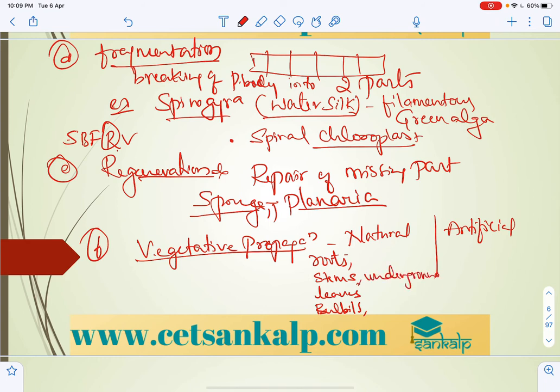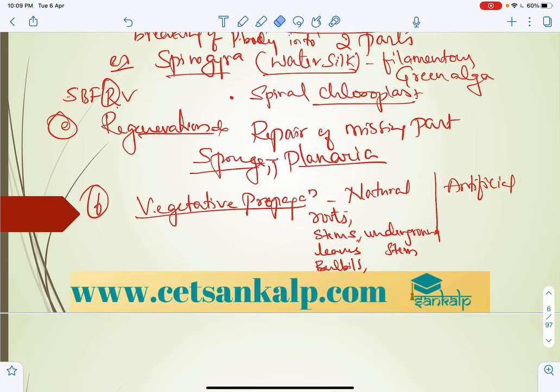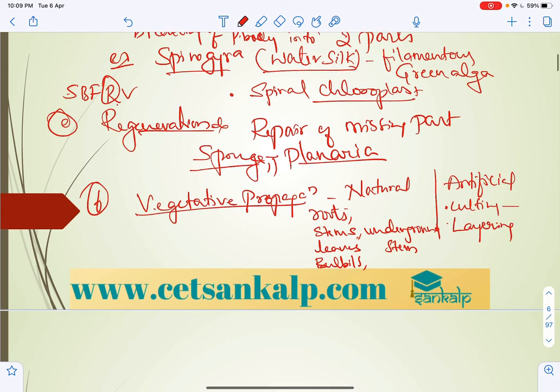Develops from underground stem, right? So there is a stem modification. Artificial propagation generally includes cutting, layering and gooting. Cutting and layering are the best examples. Cutting includes stem cutting, root cutting and leaf cutting. And one more, that is micro propagation, as we all know, a process in biotechnology.